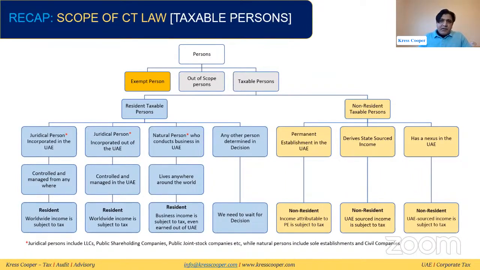This is a recap of our first lecture. In our first lecture, we discussed the persons. It can be exempt persons, out of scope persons, or taxable persons. Taxable persons can be resident or non-resident. In the resident taxable person, we discussed juridical persons registered in the UAE, whose worldwide income will be subject to tax. Then we discussed juridical persons incorporated outside the UAE. If these are being controlled and managed from the UAE, then their worldwide income will be subject to tax.